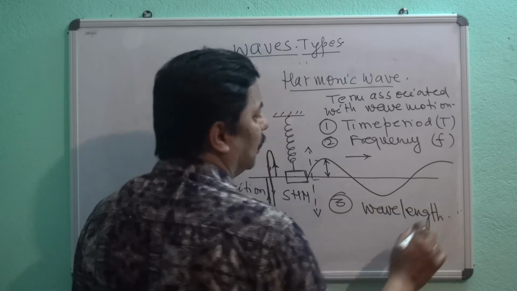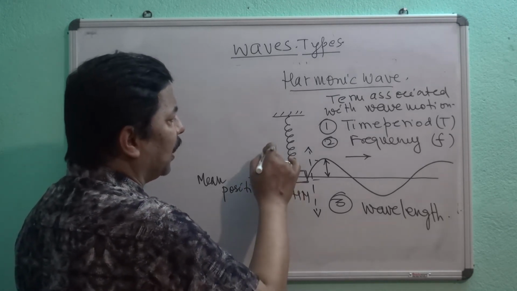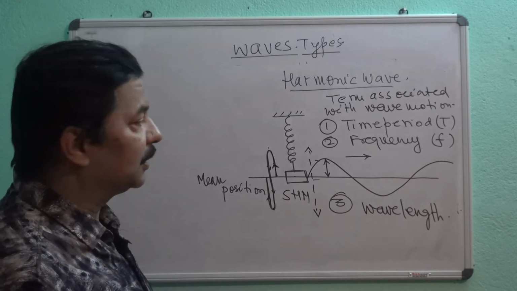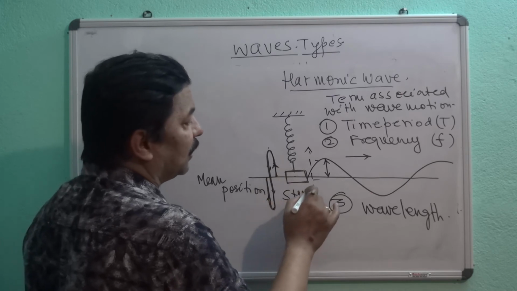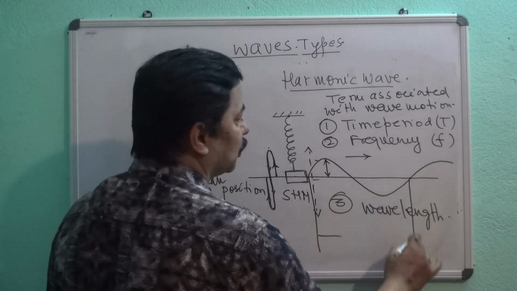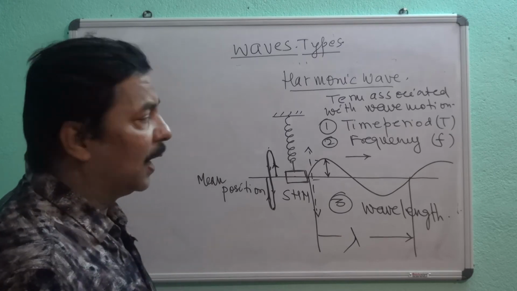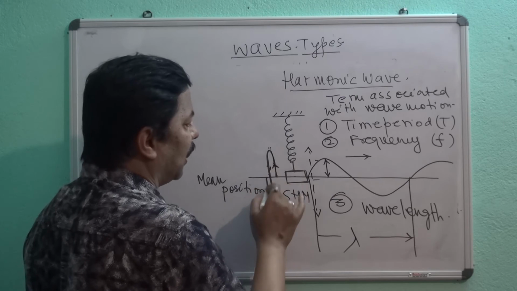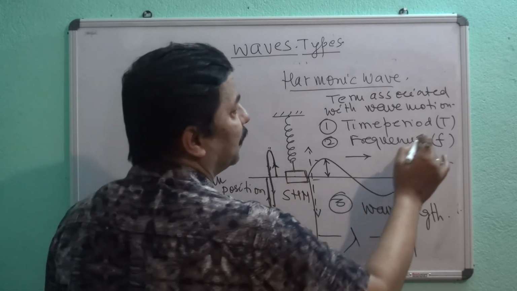Now understand, if the wave goes from here to here to here to here, then in that time, if the particle does the oscillation in this way, then in that time the wave will go from this position to this position, and this distance is known as wavelength. And the time taken from here to here, this complete oscillation time is your time period T.